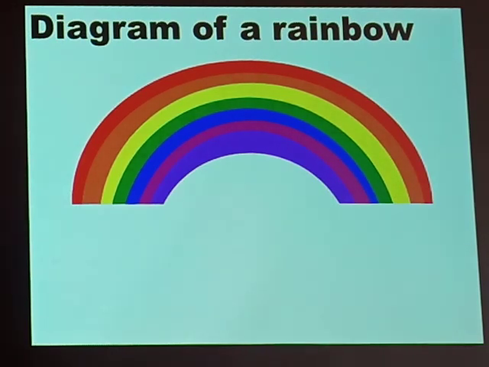Children, what are the colors that make up a rainbow? Together go: red, orange, yellow, green, blue, indigo, and violet. That is great. So, that is what we call a rainbow. I want you to take note of the following questions. 1. What is dispersion of light? 2. Take note of how a rainbow is formed and how a spectrum is formed. And take note of the colors of a spectrum.